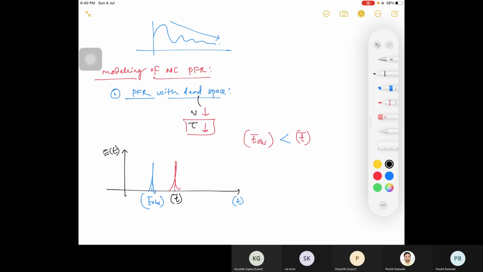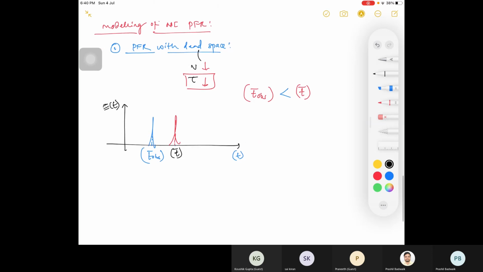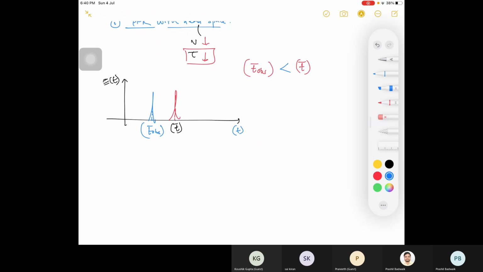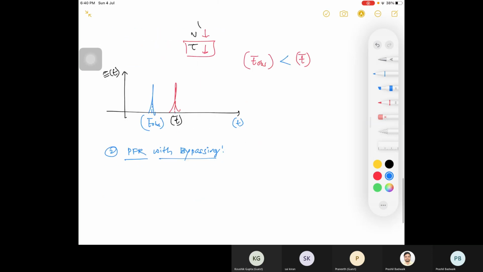Second case: PFR with bypassing. Suppose there is bypassing in PFR.